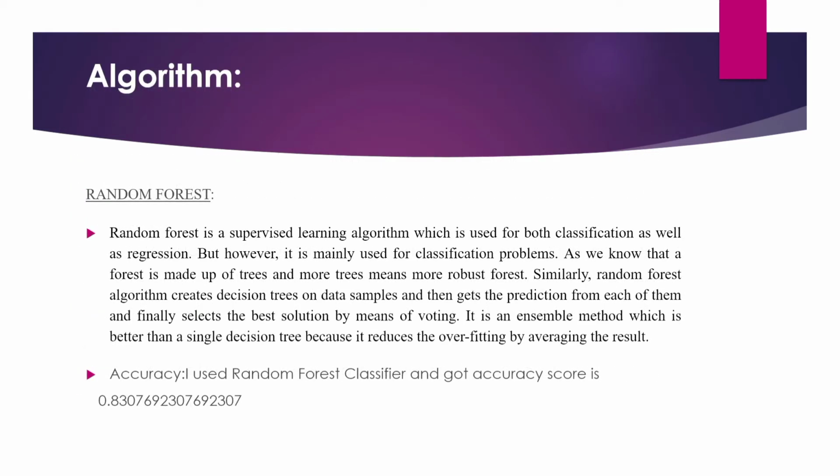The algorithm is an important part of machine learning. I'm using random forest because I get better accuracy compared with other algorithms. Random forest is a supervised learning algorithm which is used for both classification as well as regression. Classification is a distinct value like 0 and 1, and regression is a continuous value. However, it's mainly used for classification problems. It's an ensemble method, which is better than a single decision tree because it reduces overfitting by averaging the results. Here I got an accuracy using the random forest classifier of 0.83.